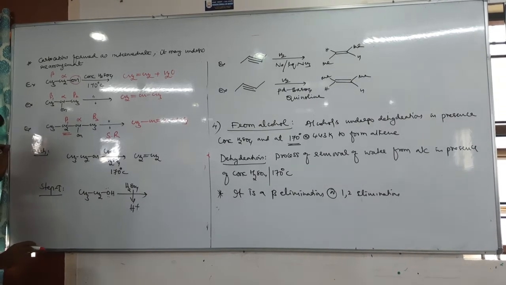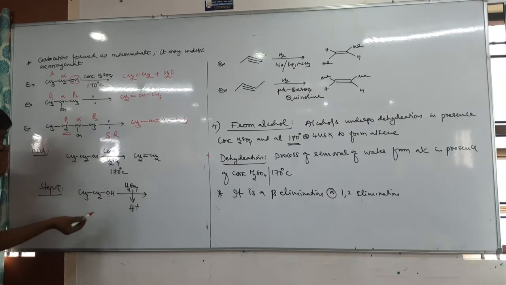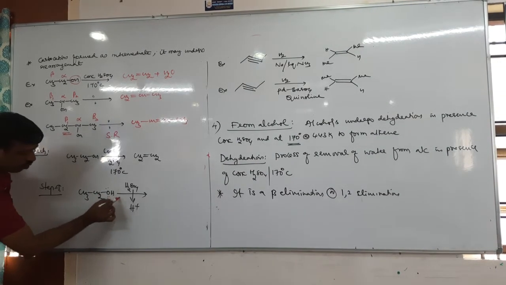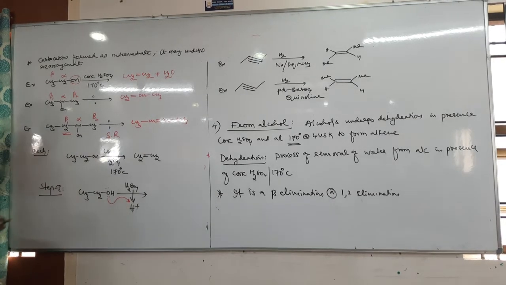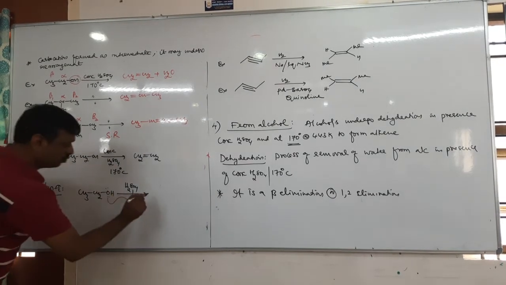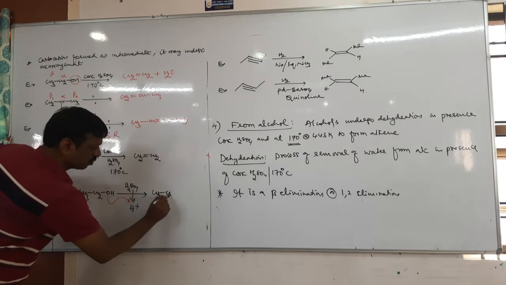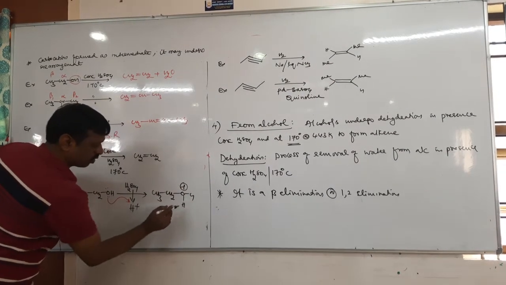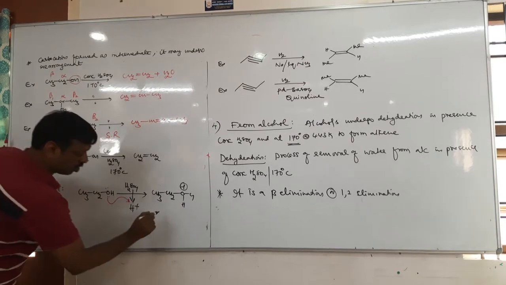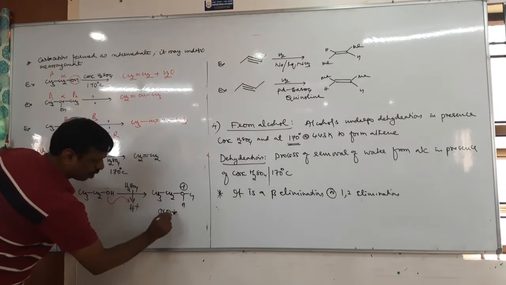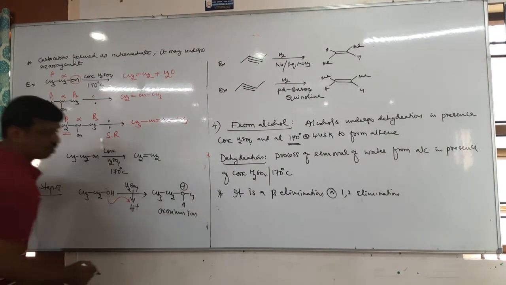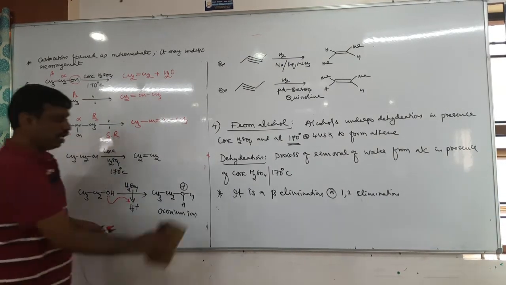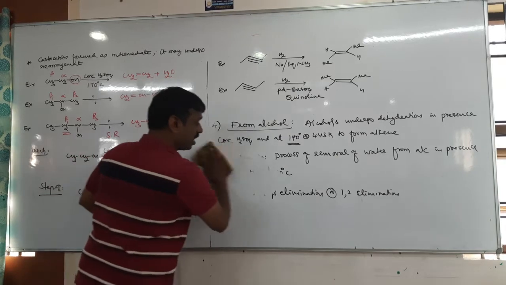Why? Oxygen has two lone pairs, right? Therefore one of the lone pairs is donated to H plus. So what does it form? It forms oxonium ion. Oxygen carrying positive charge is called oxonium. Oxonium ion. Now this oxonium ion is highly unstable. Tell me, why is the oxonium ion highly unstable?